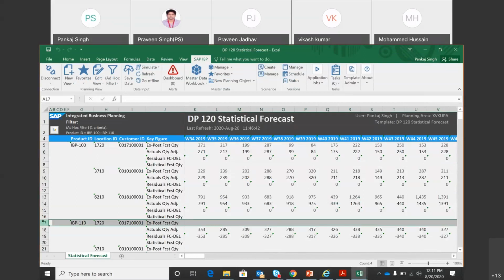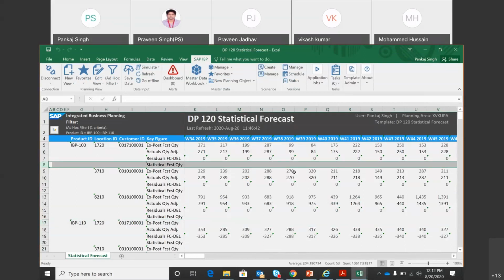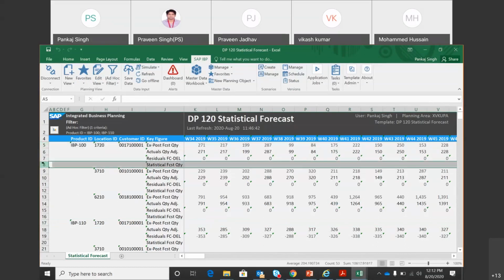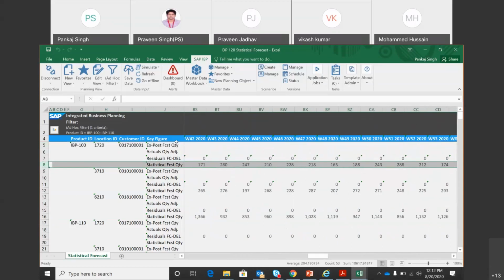So first of all, this key figure only gets populated when you run the forecasting on this. So whenever you have got a forecast value for your product location combination, during that process only this ex post forecast is created. What is the meaning of this ex post forecast? It is the extrapolation of your forecast number in the past.